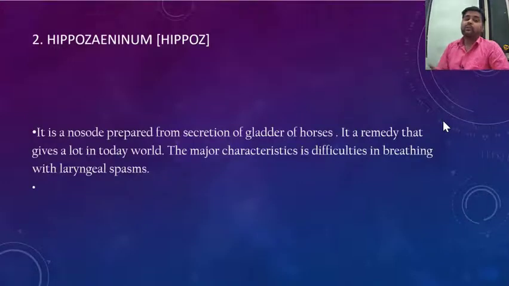Another very important drug I want to discuss is a type of nosode, Hippozaeninum. It's a very rare remedy. You might have heard of it or not, I don't know, but it's a nosode prepared from the secretion of the bladder of horses. Whenever there is a laryngeal or pharyngeal spasm, think of Hippozaeninum. It gives miraculous results in this type of case.